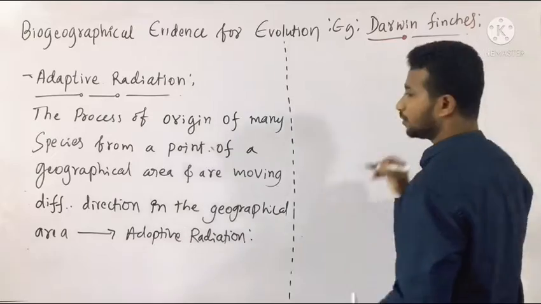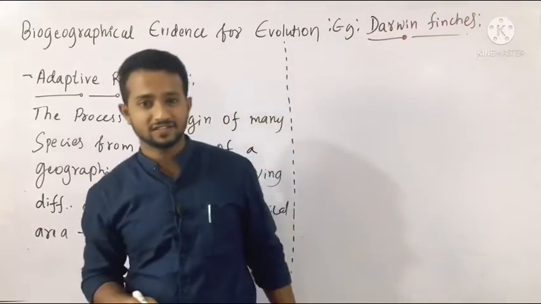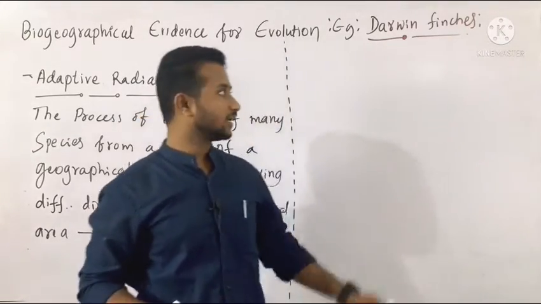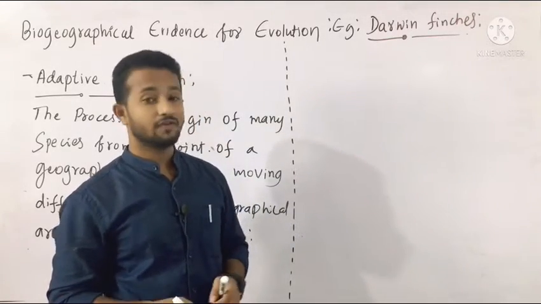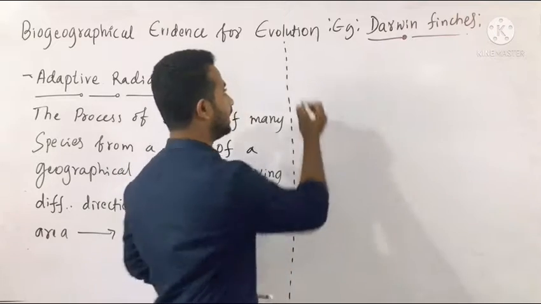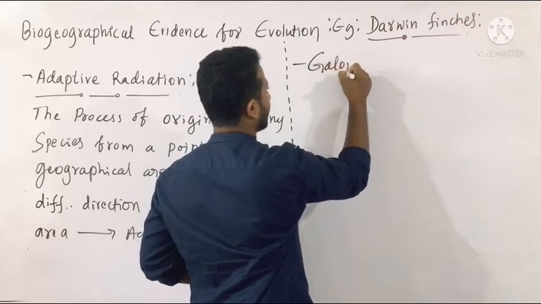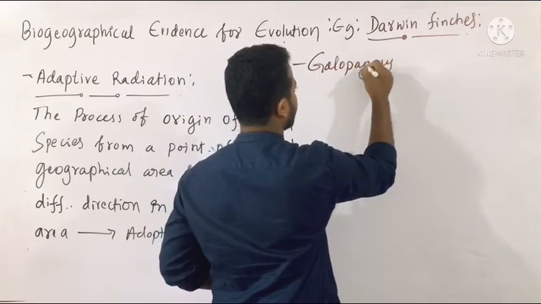And the wonderful example for these biogeographical evidences is the Darwin finches, very small, interesting birds which were observed in the study of Charles Darwin. The voyage was conducted by Charles Darwin on his ship called HMS Beagle. There he found interesting varieties, and the island is Galapagos Island.